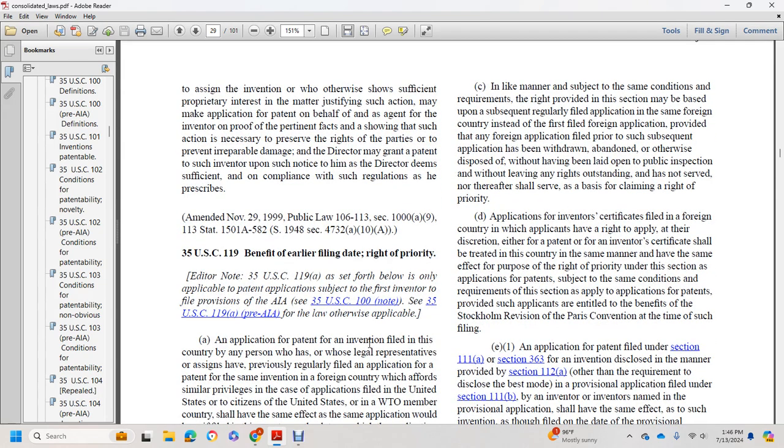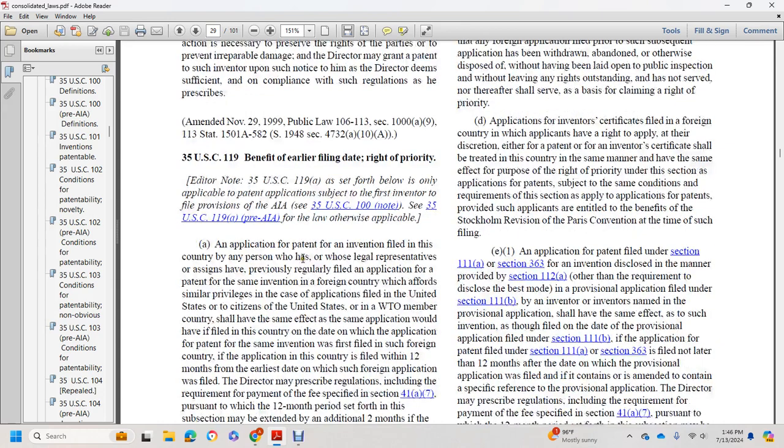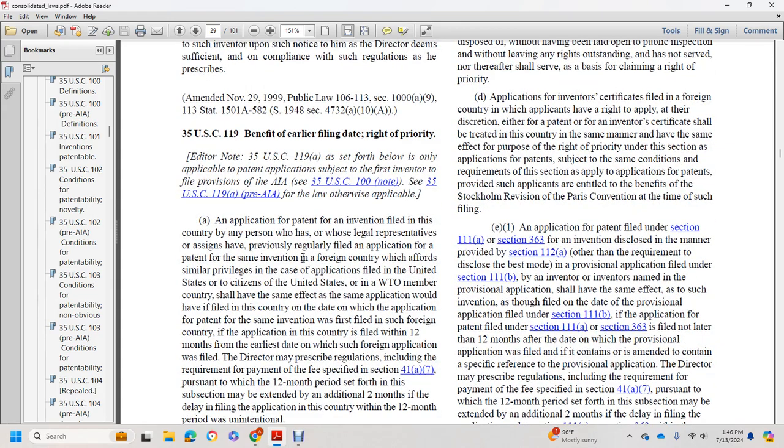Title 35 U.S. Code 119: Benefit of earlier filing date; right of priority. An application for patent for an invention filed in this country by any person who has, or whose legal representatives or assigns have, previously regularly filed an application for a patent for the same invention in a foreign country which affords similar privileges in the case of applications filed in the United States, or to citizens of the United States, or in a WTO member country, shall have the same effect as the same application would have if filed in this country on the date on which the application for patent for the same invention was first filed in the foreign country.